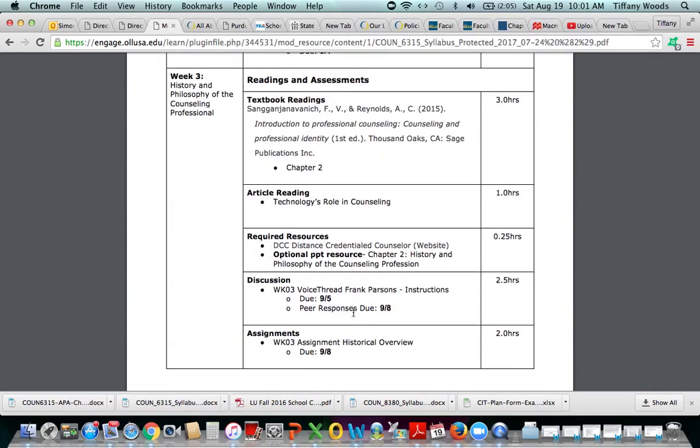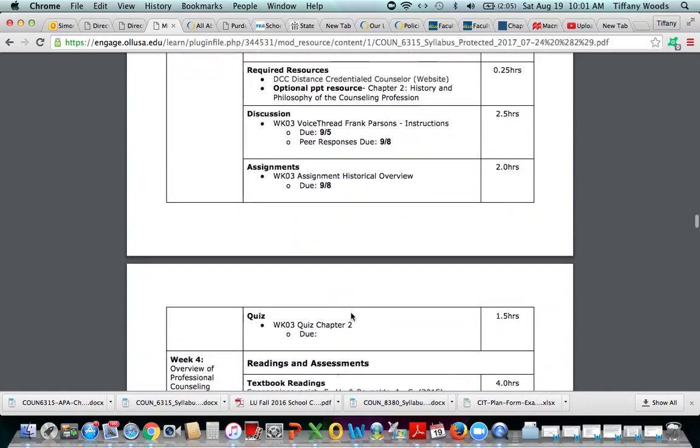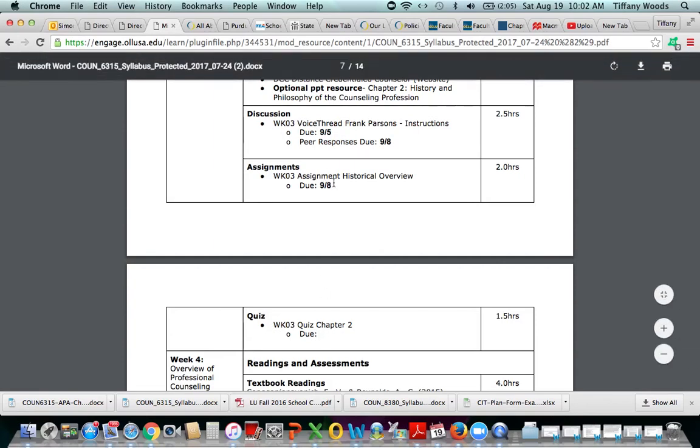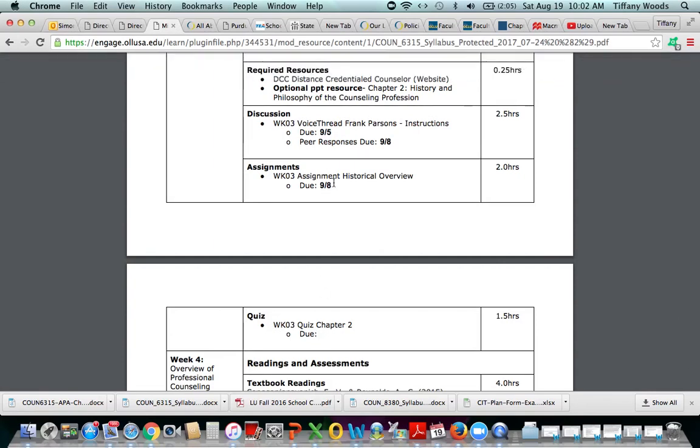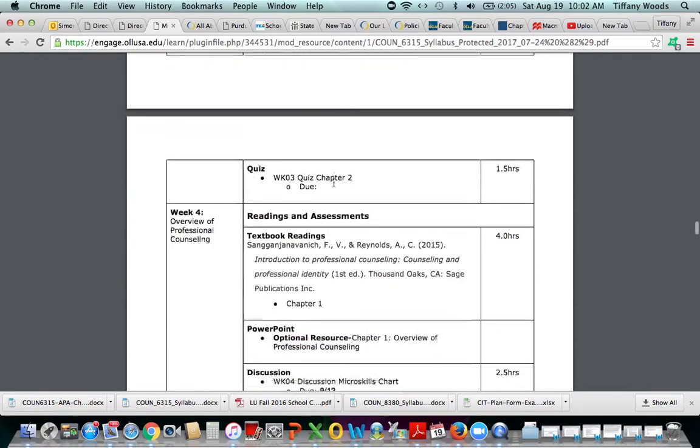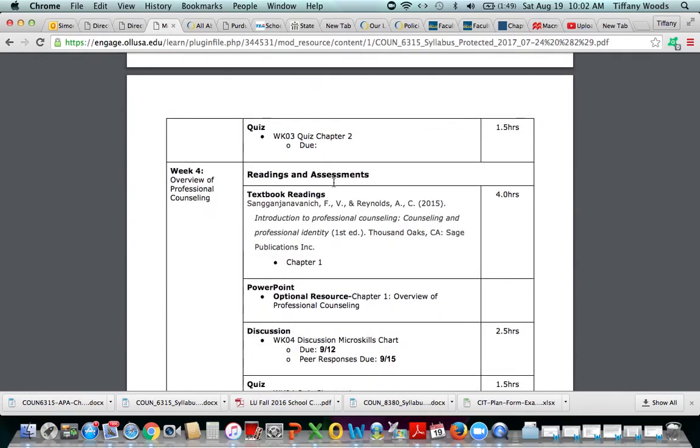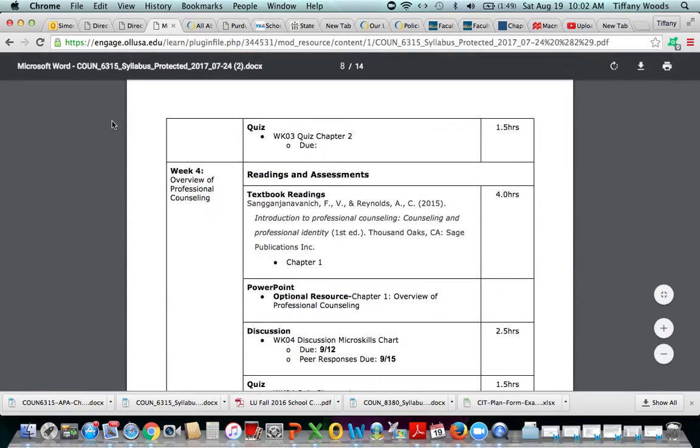This is week 3. And on the second page of week 3, this is where I said the correction needs to be made. There's no field box to allow me to type in that this assignment is due on September 9th. So if you want, you can go ahead and print this course syllabus out, and you can just write that date in, that it is due on 9/8 on Friday, the same day as the other assignment. If you have any questions about the course syllabus, please let me know, and I'll help you gain more understanding about what the expectations are.